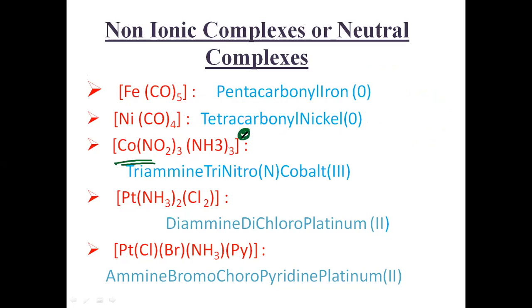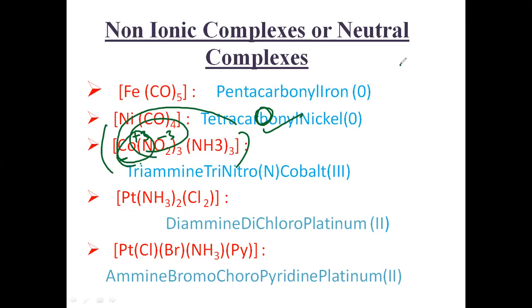So the total charge of the complex will be 0. First of all, you must calculate the oxidation state. What is the oxidation state of this cobalt here? The total charge will be 0, so cobalt is a metal. Maybe it may be +3 and the ligands may be -3. Like this the total will be 0, but it doesn't mean the metal has 0 oxidation state.